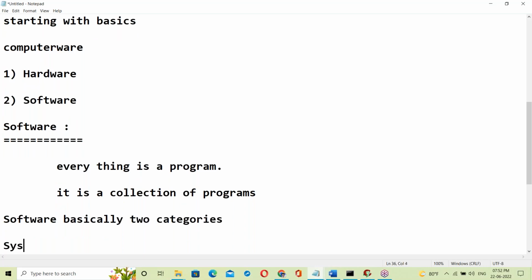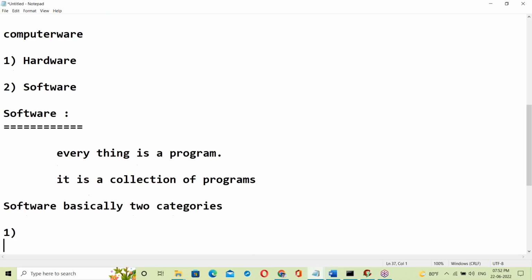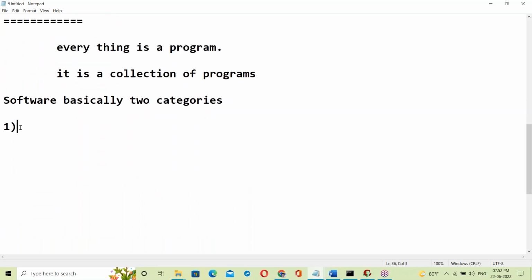First one, system software. Second one, application software.